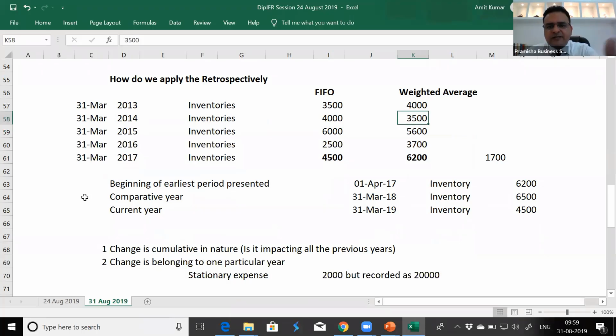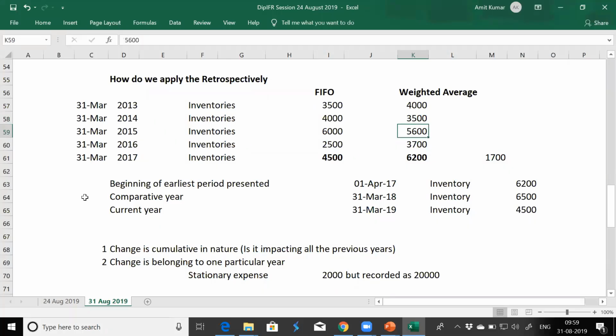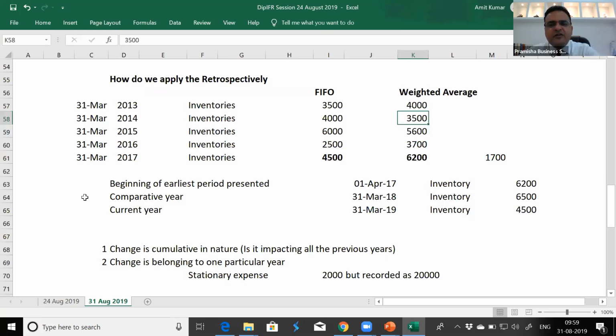The 3500 is calculated as if we have been using weighted average. So automatically 3500 is carried forward and recalculation is done on this of that year, and 5600 is the new amount for 31st March 15. Then 5600 carried forward, recalculated 3700, carried forward, calculated 6200. So automatically the effect is coming in because there is an interrelation.